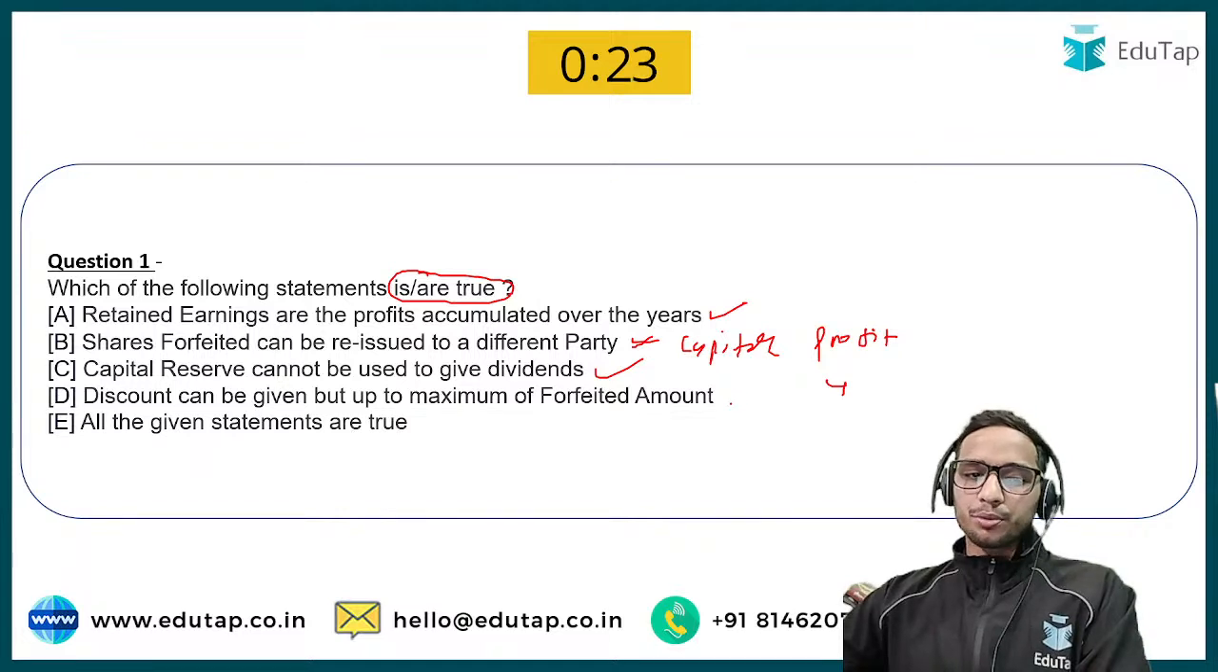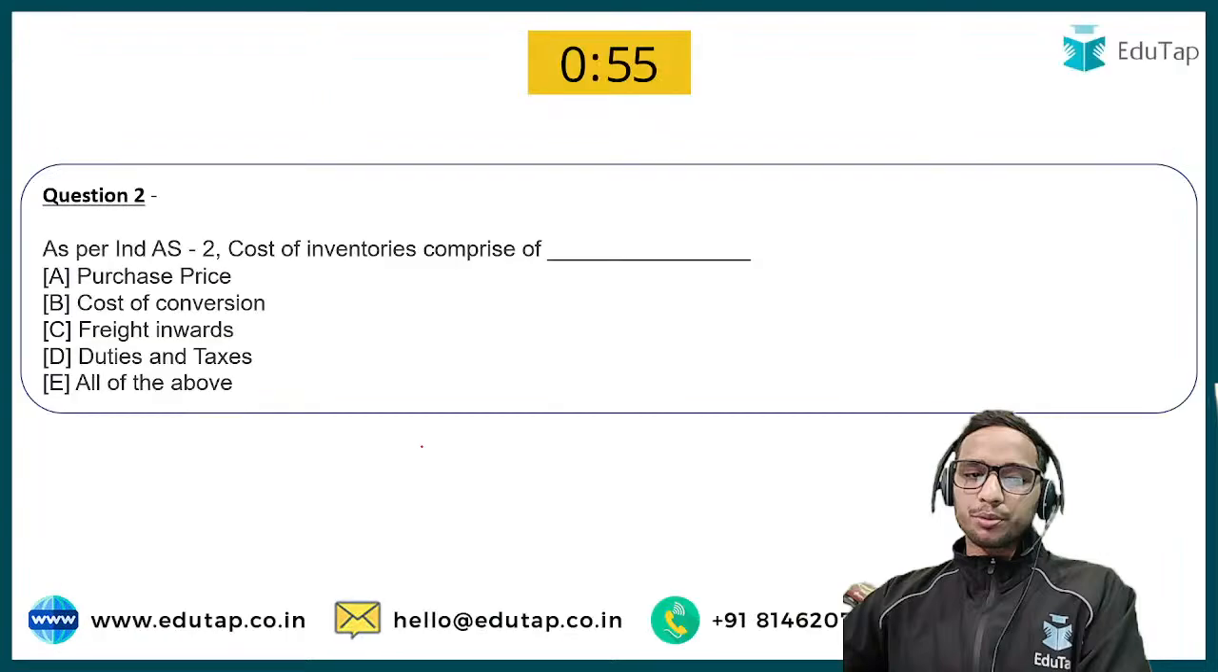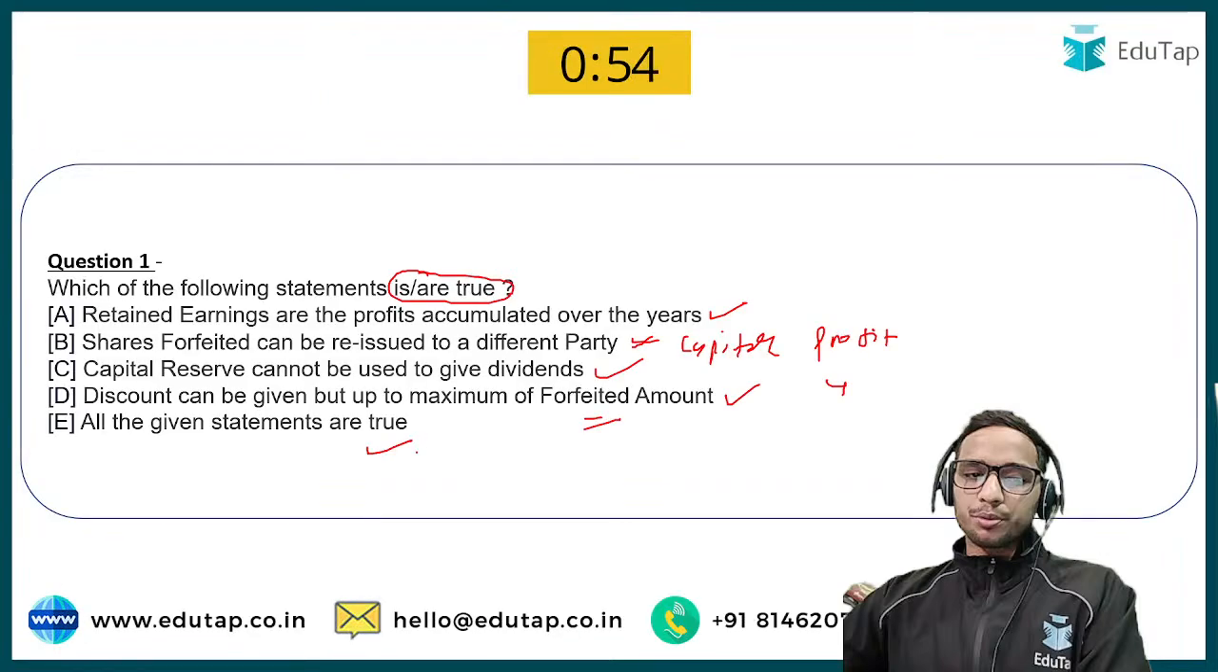Now option D says discount can be given but up to a maximum of the forfeited amount. Yes, that is also correct. Whatever amount you have already collected from those prospects whose shares you have cancelled or forfeited, up to that amount you can give discount to the new shareholder or new prospect. So in this particular question, yes, E is the correct answer. Okay, let's move to the next.